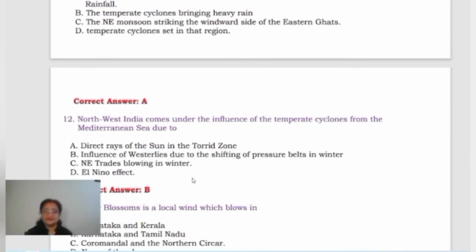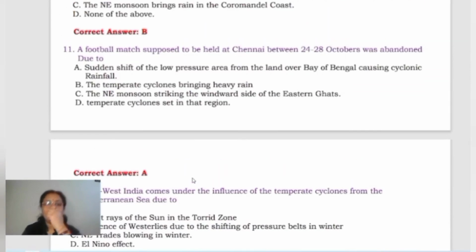Now come to the next question. A football match supposed to be held at Chennai between 24 to 28 October was abandoned due to, okay, during October, mind it, October and November, these are the 2 months when in Chennai there is rainfall, and it is related with the retreating monsoon period. Now you can see the options given here: number one, sudden shift of the low pressure area from the land over the Bay of Bengal causing cyclonic rainfall. Number 2, the temperate cyclones bringing heavy rain.